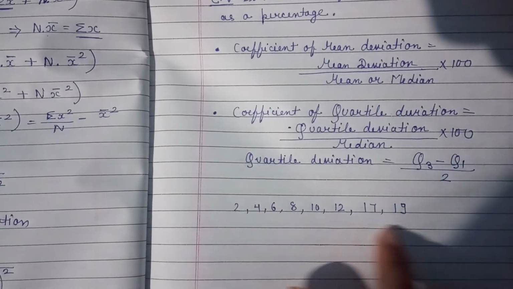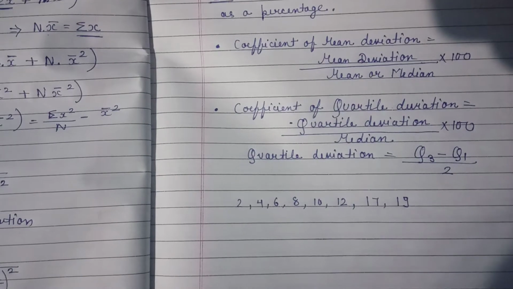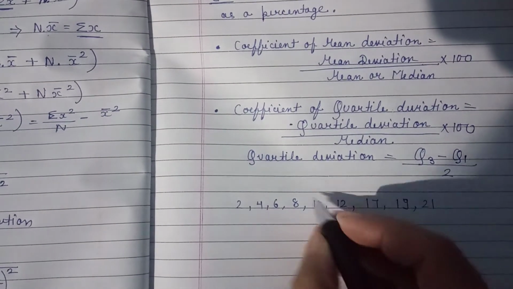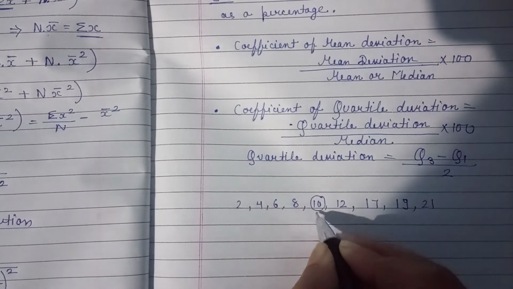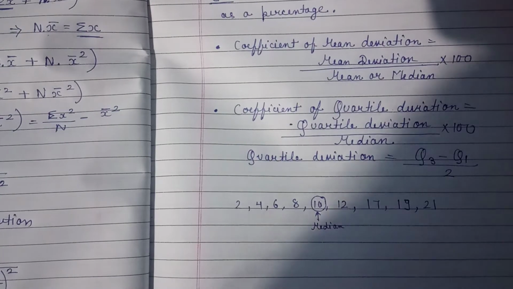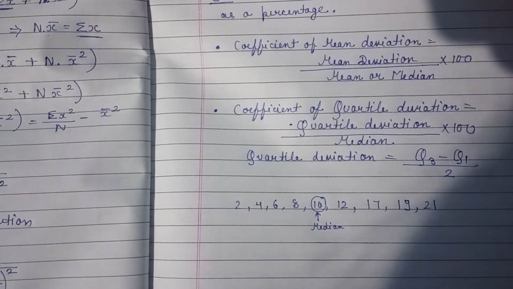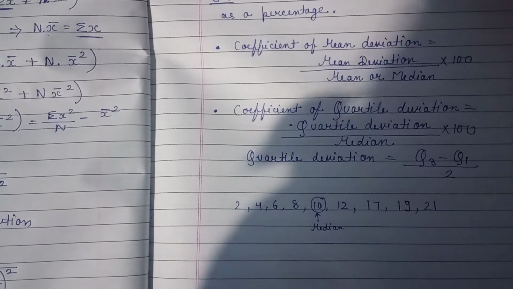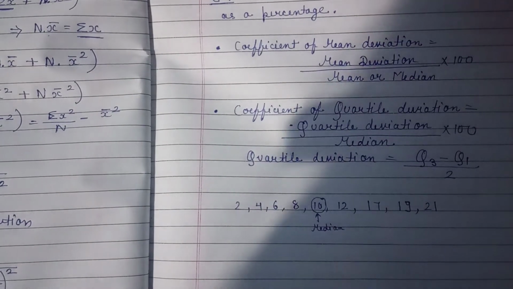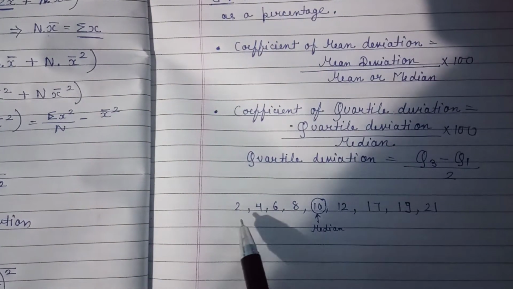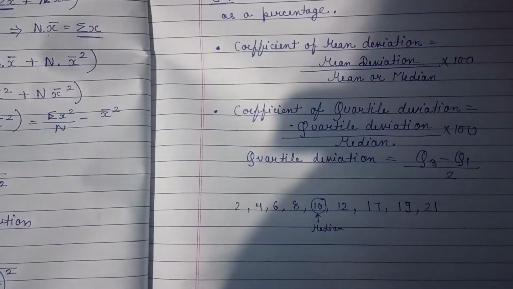The middlemost value is known as the median. We know that the median is the middlemost value. If a series of values of a variable is arranged in ascending order of magnitude, the middlemost value, which divides the series into two equal parts, is the median.